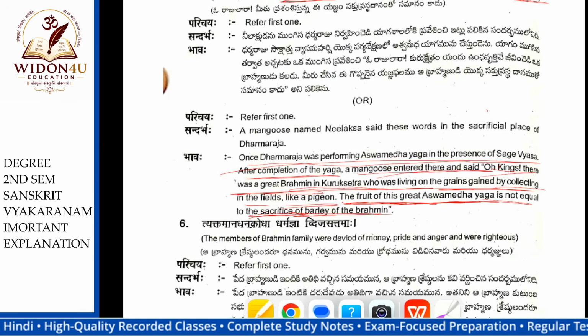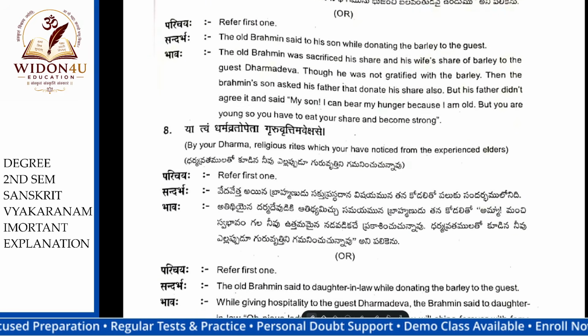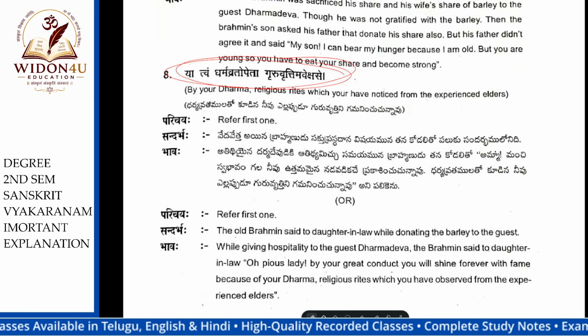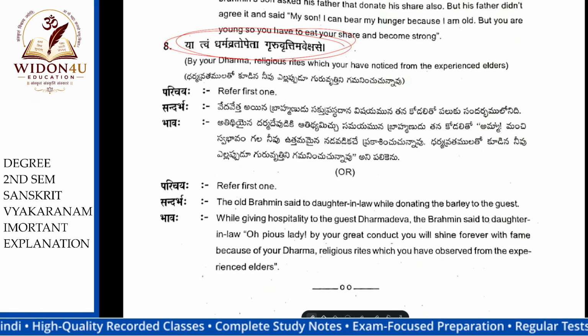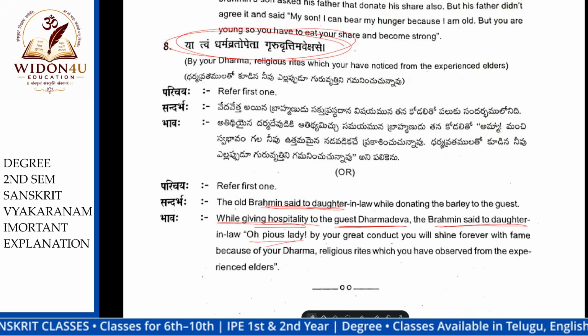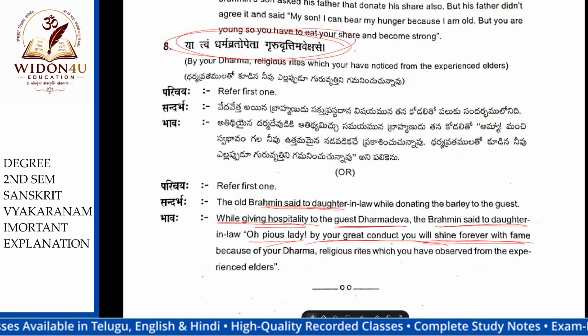This is also read. Yatmayam Dharma Vratopena Guru Vrittim Avekshate. The Brahmin person is saying, you are observing the elders' rituals. See, the Brahmin said to the daughter, giving hospitality to the guest, Dharmadeva, the Brahmin said to the daughter, "O precious lady, by your great conduct, you will shine forever." From the same poem meanings right here, you will get marks.